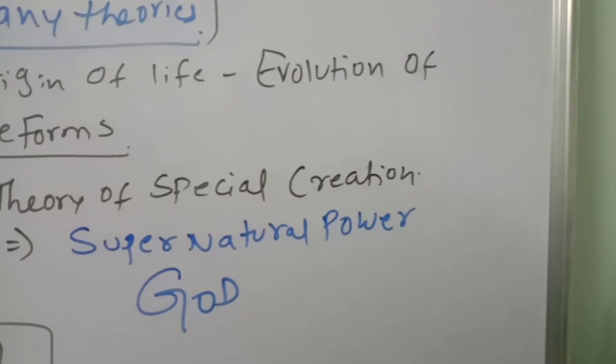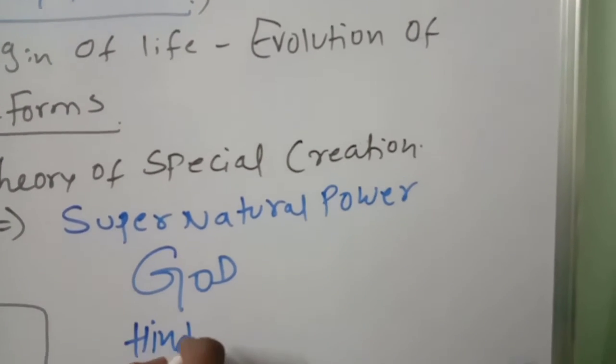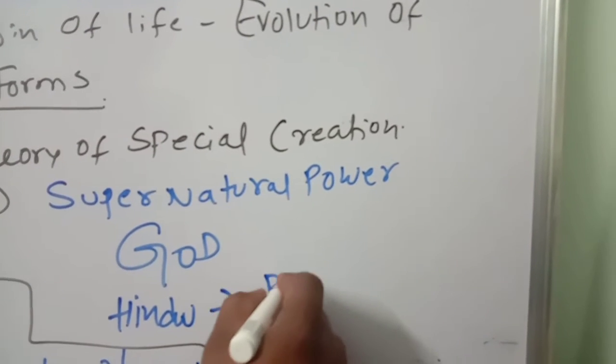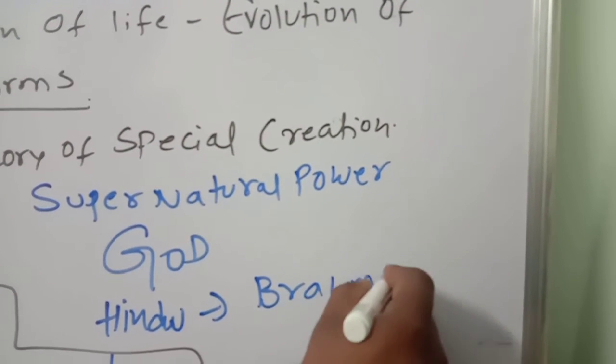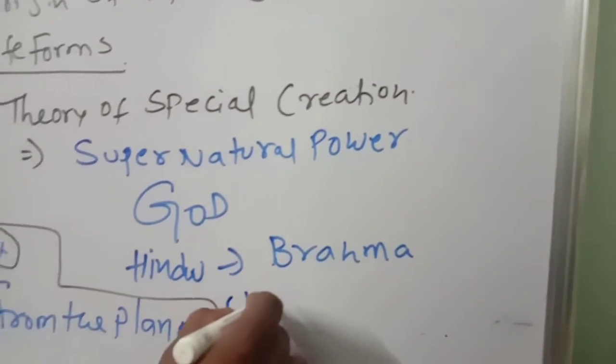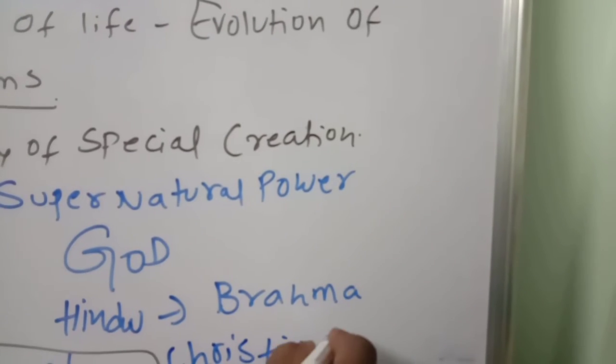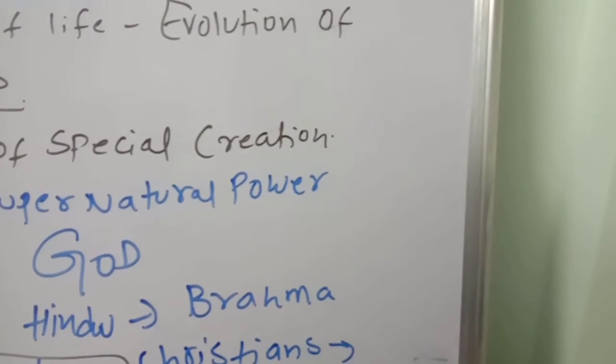According to Hinduism, Hindu people believe Brahma is the creator of life. Christians believe Jesus Christ.